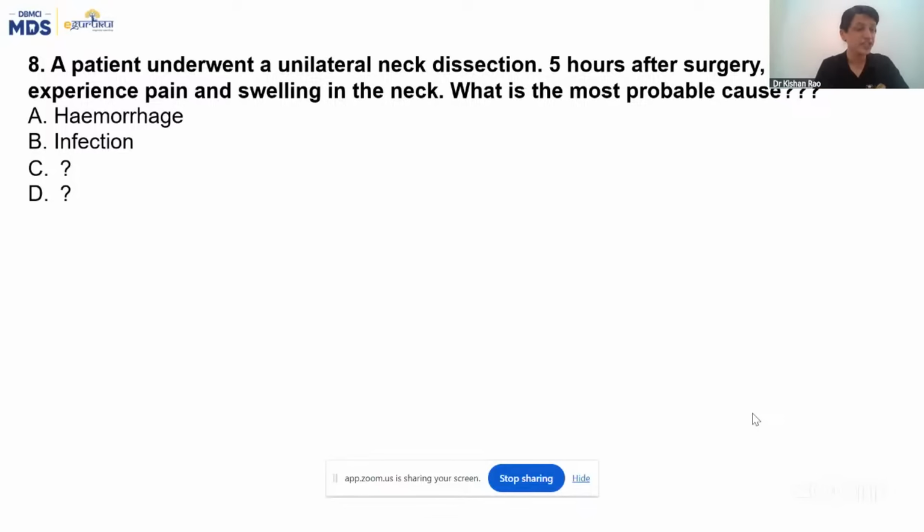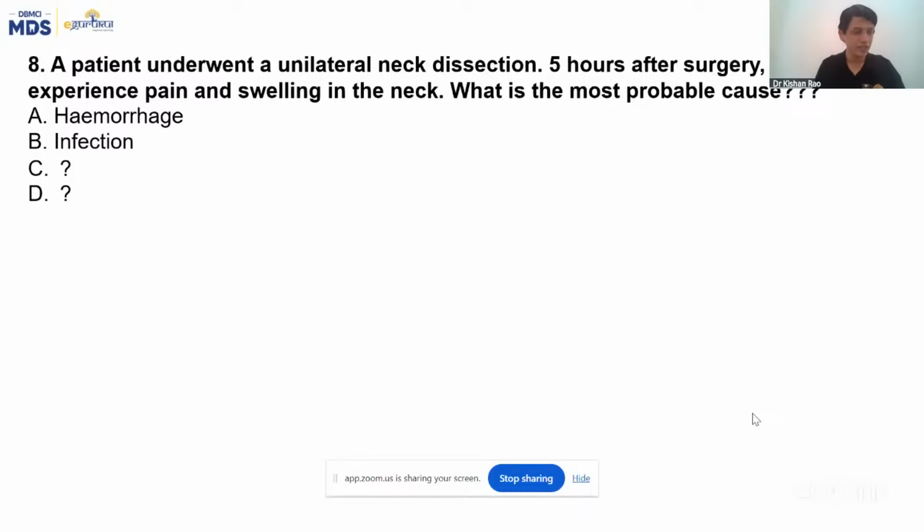It's a reactionary hemorrhage. Immediately after surgery, it's a reactionary hemorrhage. They had given only about airway obstruction, but for airway obstruction, only pain and swelling is not suggestive. There should be some symptoms like stridor or breathlessness.